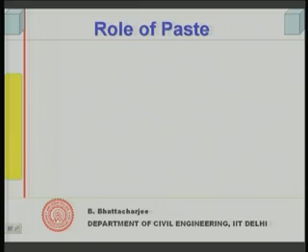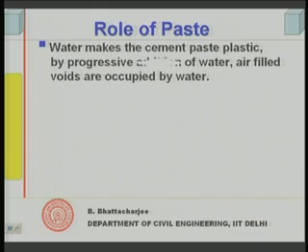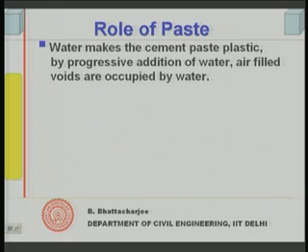So, let us start with the role of paste. When we add water to the cement, it becomes plastic. Otherwise, cement is a solid, it is in dry condition, it is not moldable, it will not deform under load just like that. So, to make it plastic, what we do? We add water, and progressively we go on adding water.